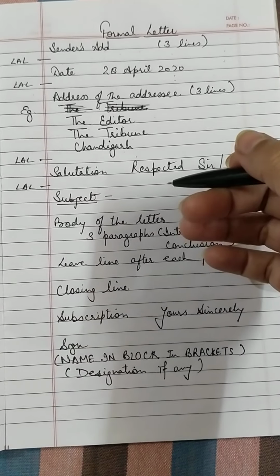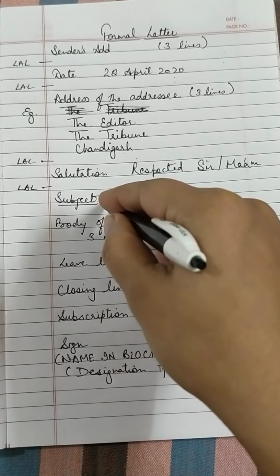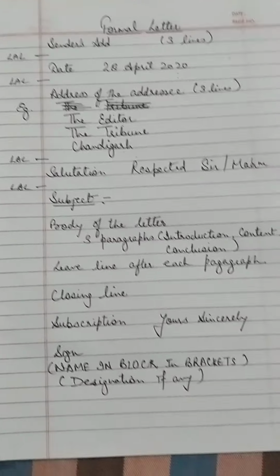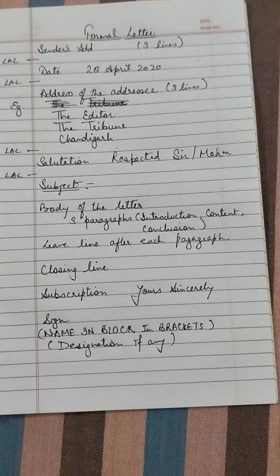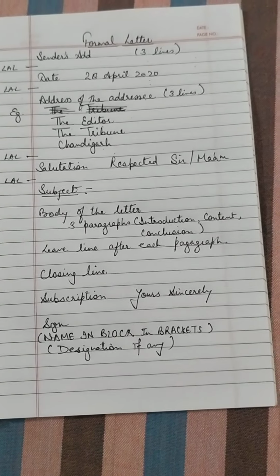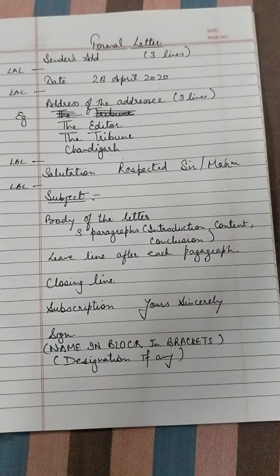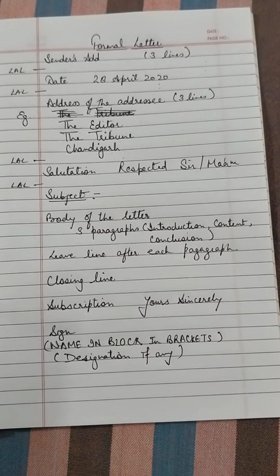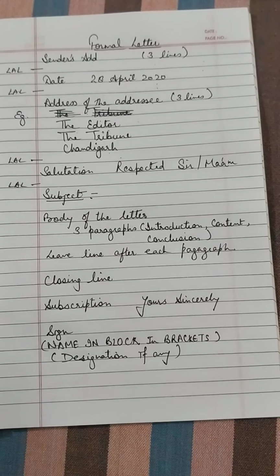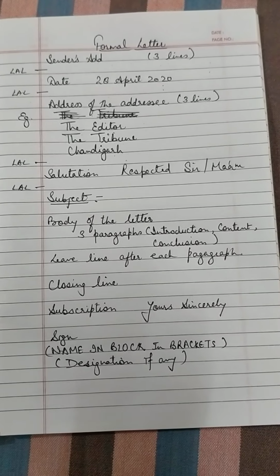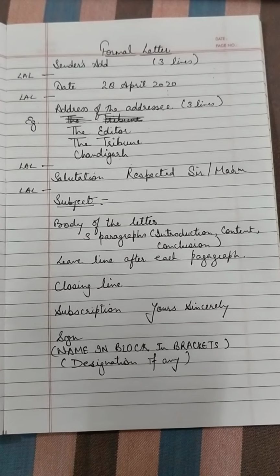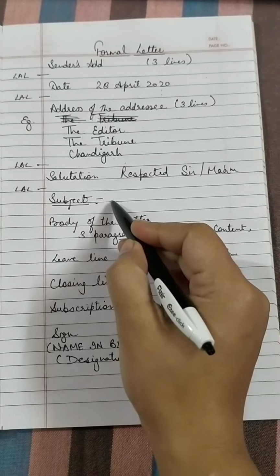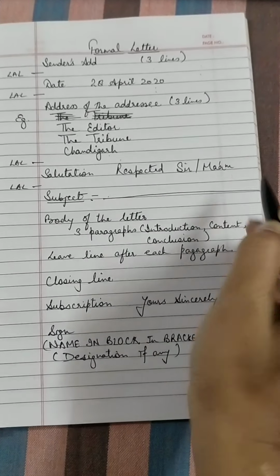After salutation, again you leave a line and you write the subject. Now what is the subject? Subject is why you are writing this letter to this particular person. So you have to write your problem, the content of your letter, in 1 line. So subject has to be of 1 line only, and after writing you have to underline this.